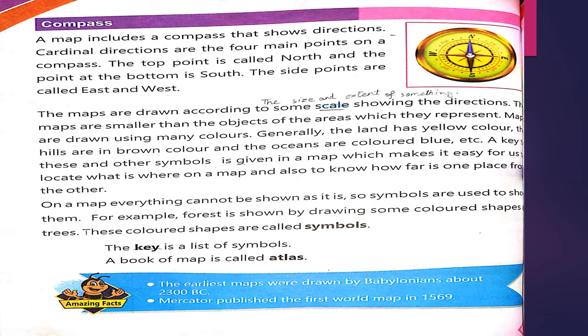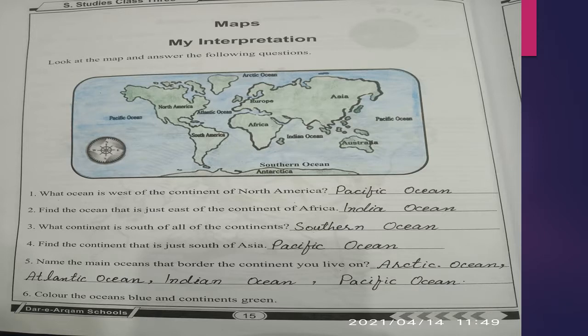Okay students, after completing our chapter from reading book, let's start our workbook, which is starting from page number 15 of the workbook. And the first question is my interpretation. Look at the map and answer the following question.